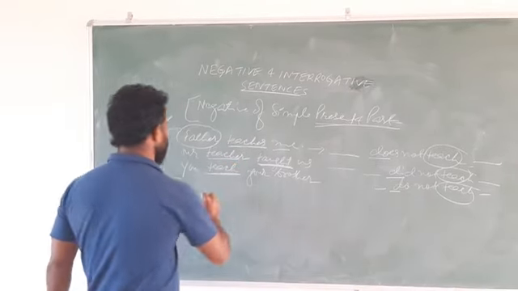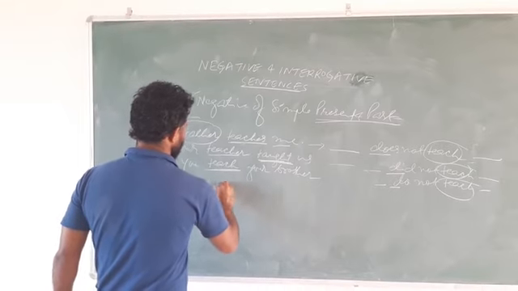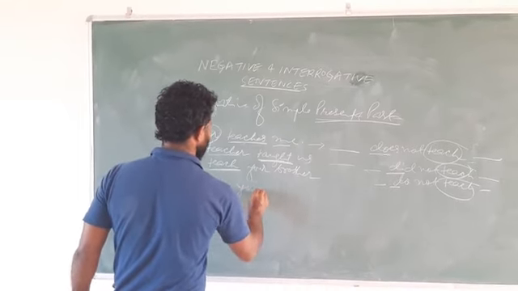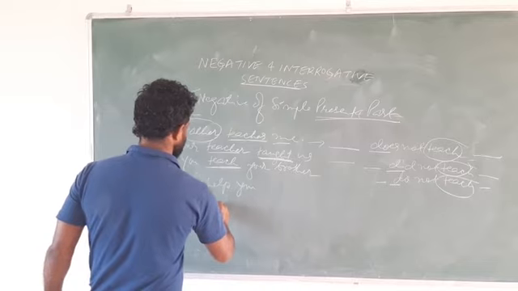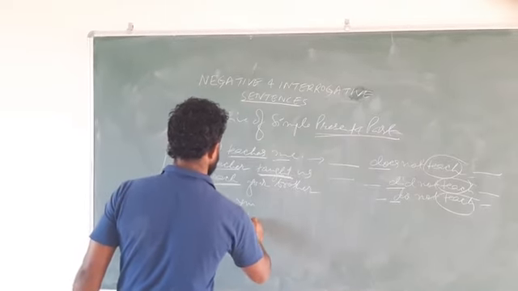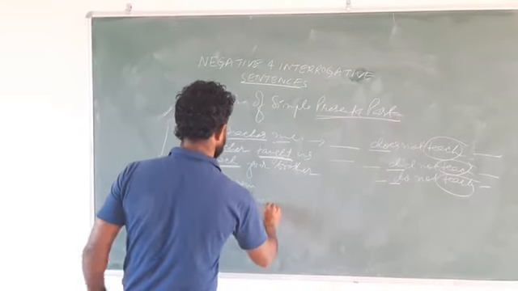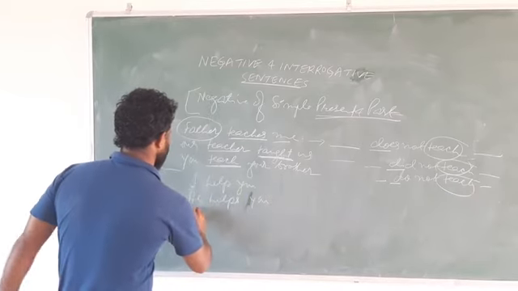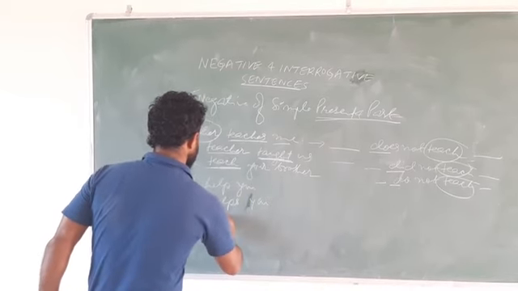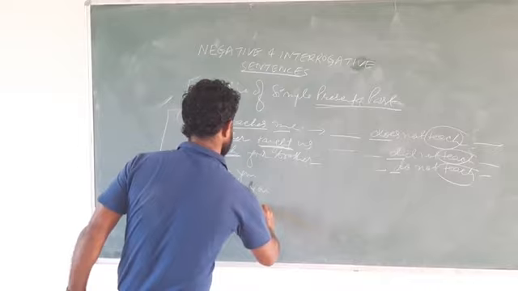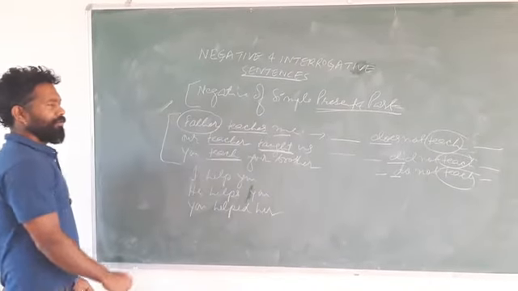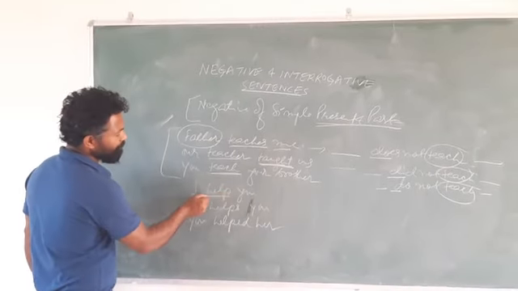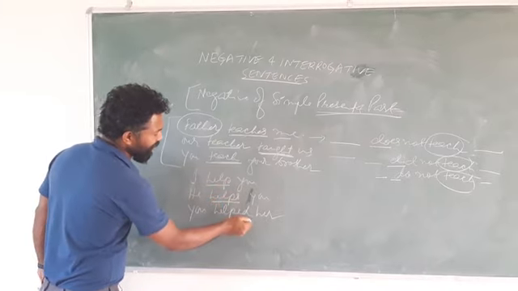Now let us look at another. I help you. He helps you. And you helped her. See, look at the sentence. It is help, it is helps, it is help.